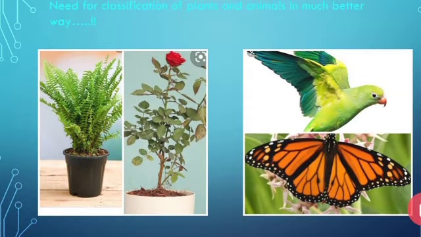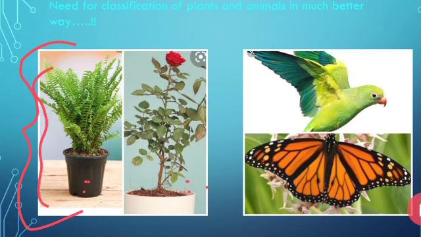First of all, if they were placing two types of plants on the basis of their height, we can see I have taken two types of plants here. You can see this is also a plant which can come under herbs. This is also a plant which can come under herbs, but there exists one difference.